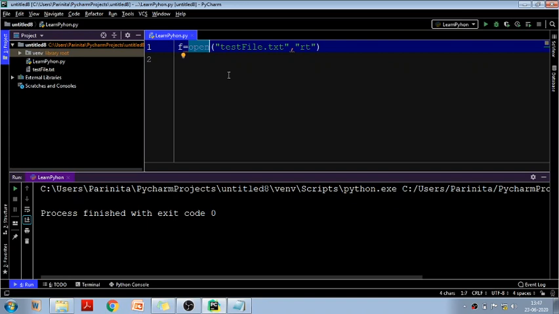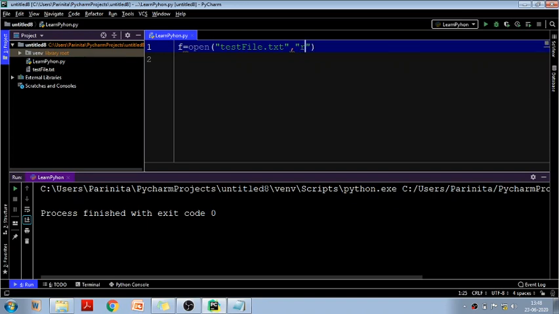This open function is basically used to open any file. For example, you have a text file. As you can see here, you have to mention the name of your text file. The name of my file is testfile, so I have written testfile.txt. The very first parameter should be the name of the file, and the second parameter is the mode in which you want to open your file. Basically we have four modes.